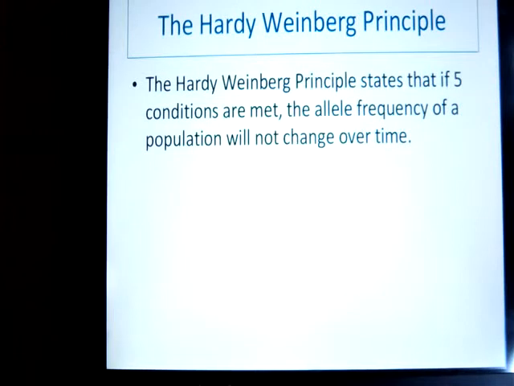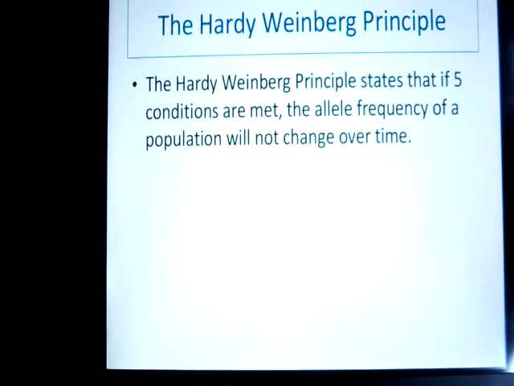We're going to talk about the Hardy-Weinberg principle, which states that if 5 conditions are met, the allele frequency of a population for a trait will not change over time. Now we'll talk about those 5 conditions in a second, but basically what it means is this. Over time, populations will stay the same if those 5 conditions are met.